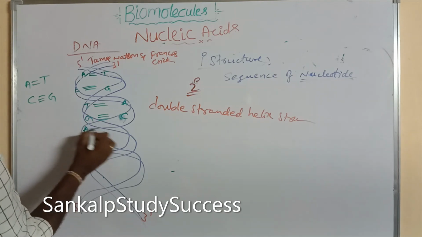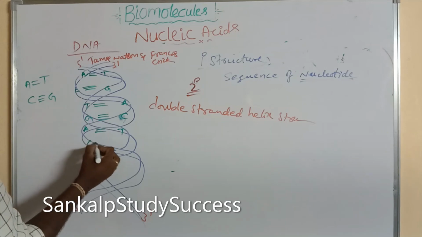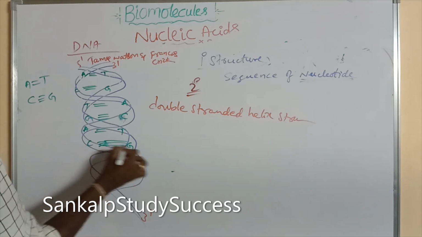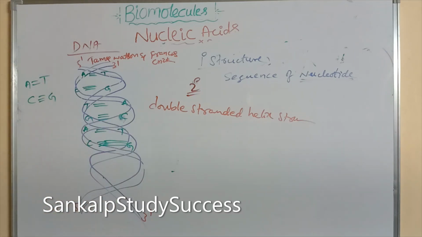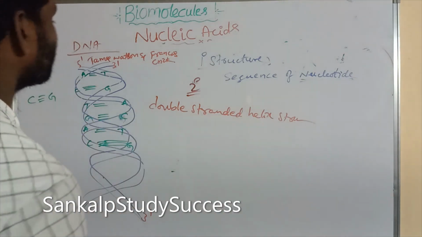Similarly, adenine forms 2 hydrogen bonds with thymine, and cytosine forms 3 hydrogen bonds with guanine. So this is the structure of DNA. DNA contains a double-stranded helix structure.